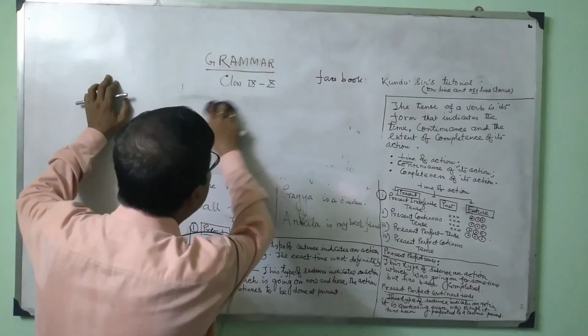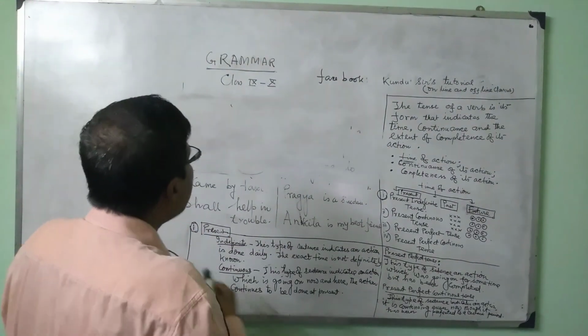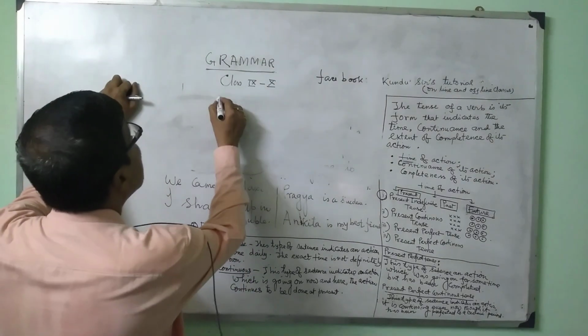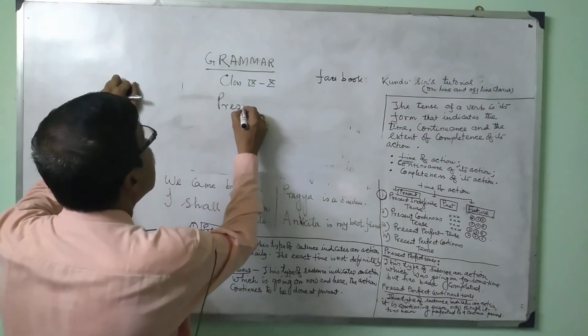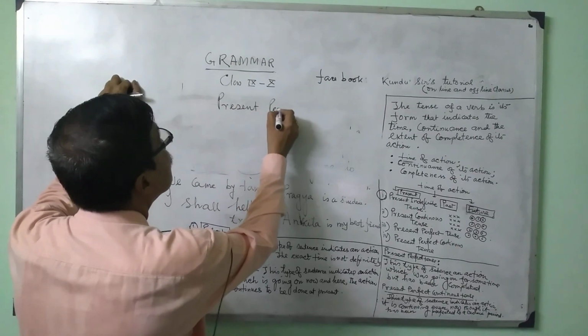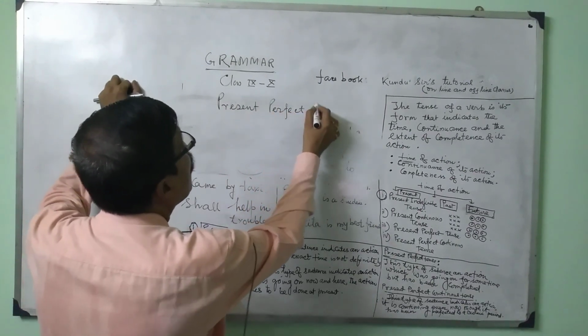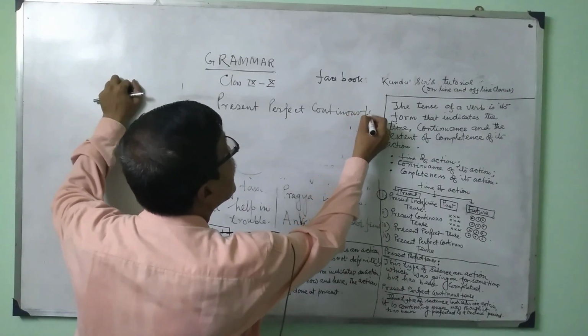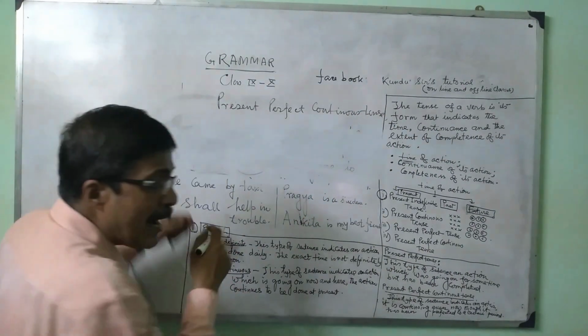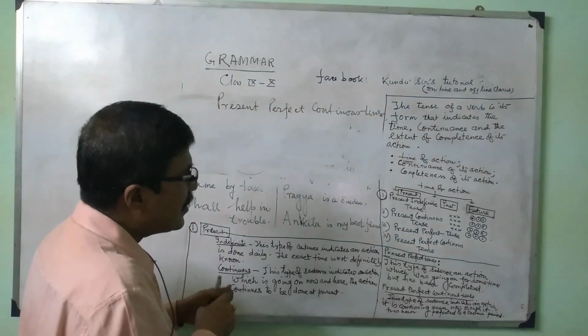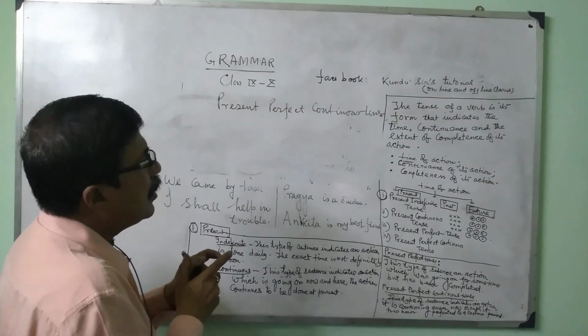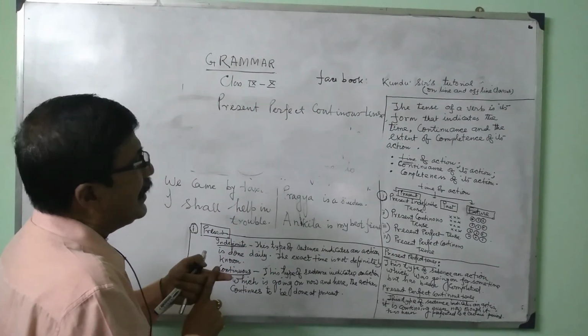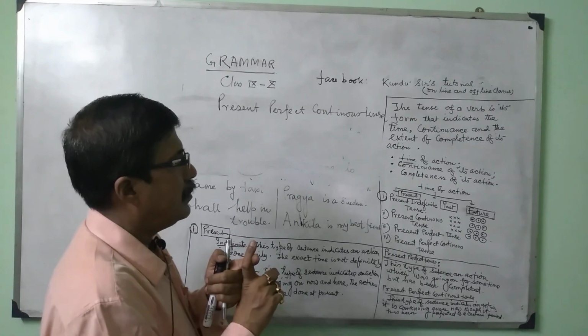I write now: present perfect continuous tense. In present perfect continuous tense, I am again explaining the action of the verb.